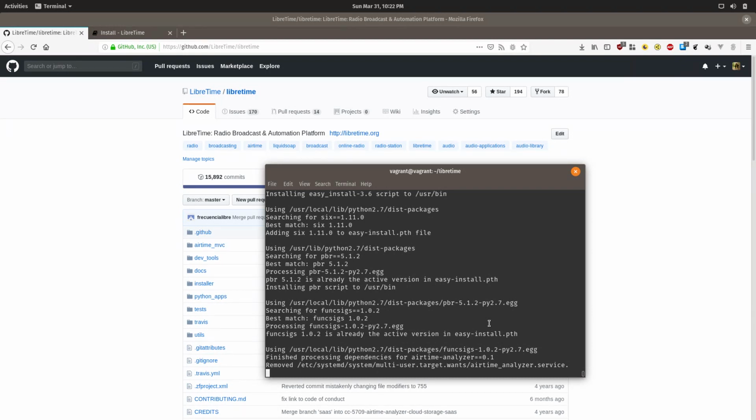Okay, now it is installing some of the Python packages, which we use as kind of the glue to connect the various parts of LibreTime together.